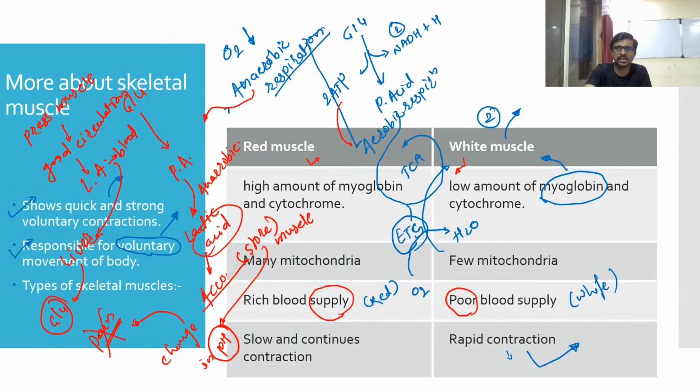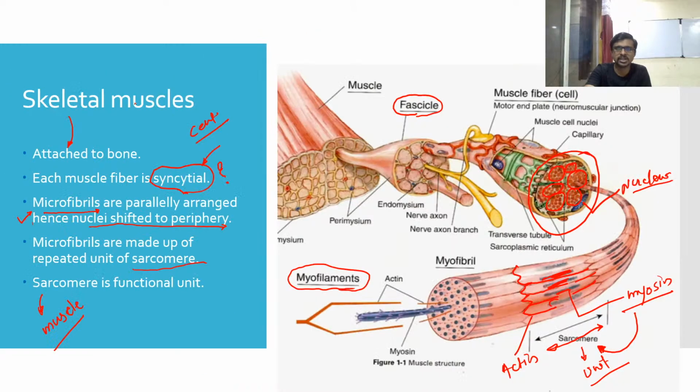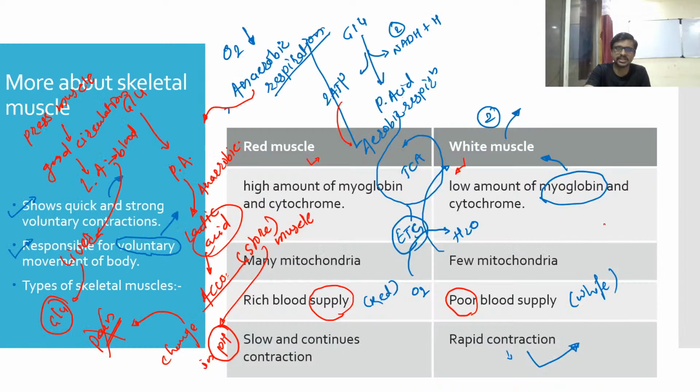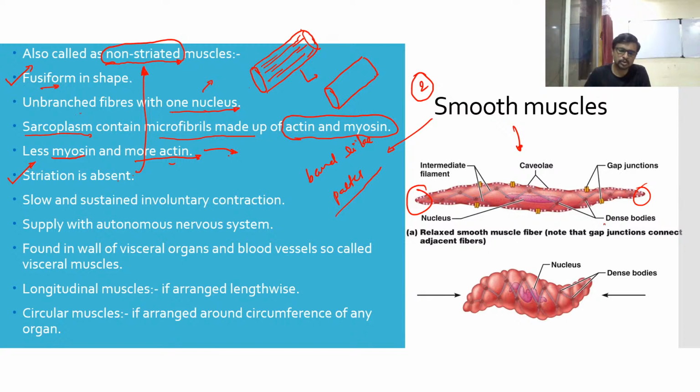But in the last slide you can see a banding pattern present on the muscle, so we call it striated muscle. There is no reason to get confused: striated means banding pattern, non-striated means without banding pattern.